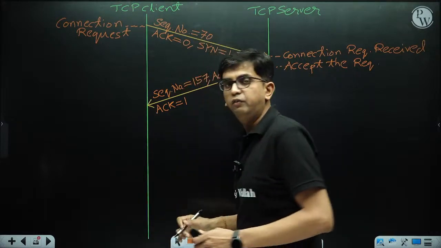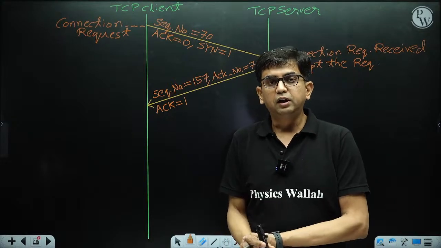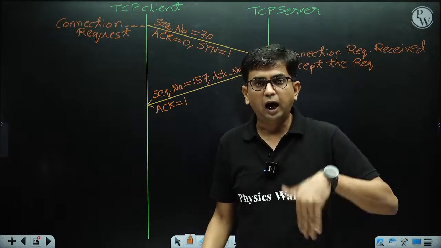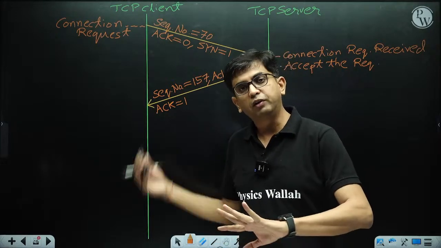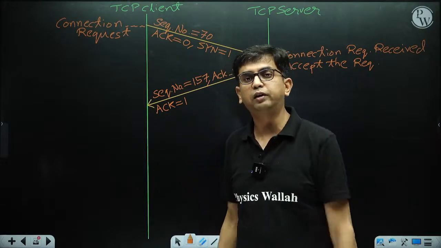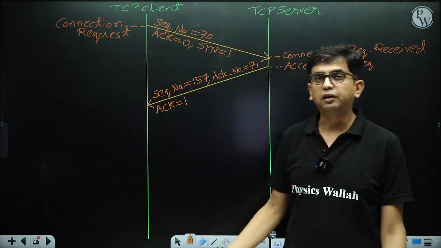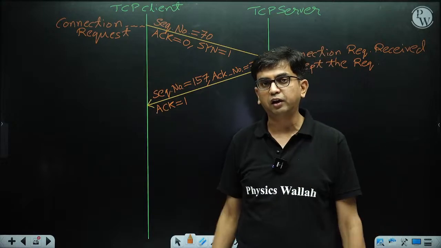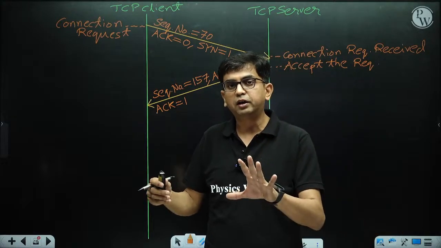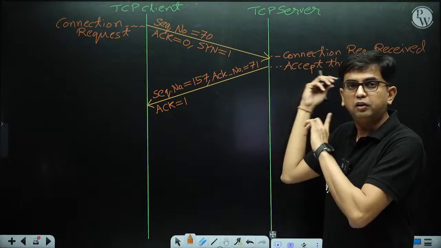So this 71 is signifying that the server is telling that I am looking for a segment whose sequence number is 71. It indirectly signifies that the segment whose sequence number is 70 was received, and that was the connection request segment. So it's a SYN segment, the connection request segment. It is acknowledging that segment, meaning that the connection request was received.